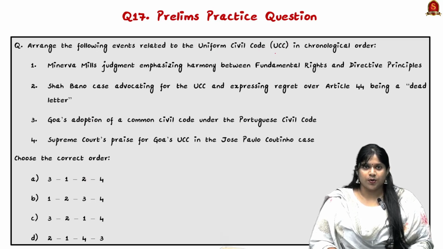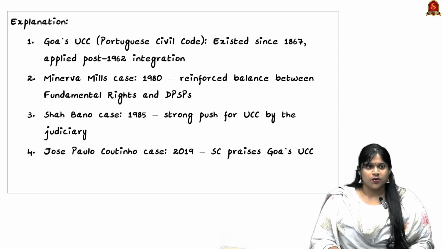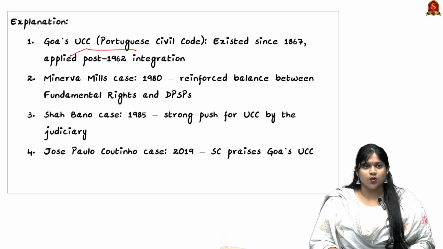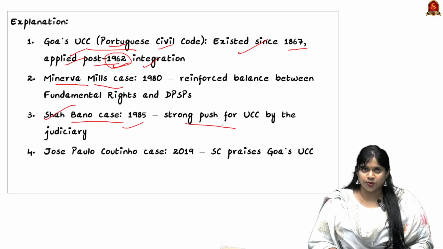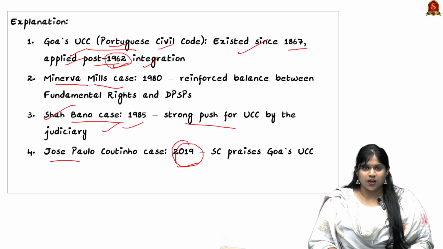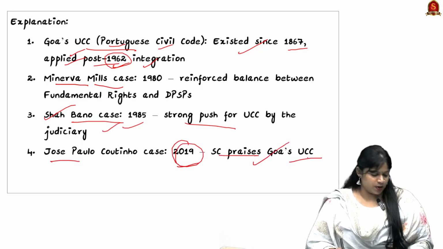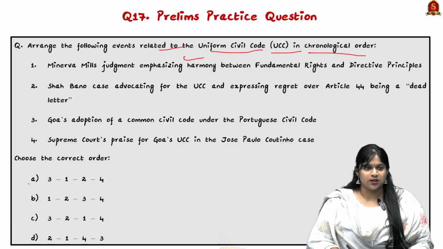Let us see a prelims practice question. Arrange the following events related to the Uniform Civil Code in chronological order. First is Goa's UCC, known as the Portuguese Civil Code. It existed since 1867 and was applied to Goa post 1962 integration. Next is the Minerva Mills case. Next is the Shah Bano case, where there was a strong push for the UCC by the judiciary. And next is the Jose Paulo case, where in 2019 the Supreme Court praised Goa for the implementation of UCC. So here the answer is option.